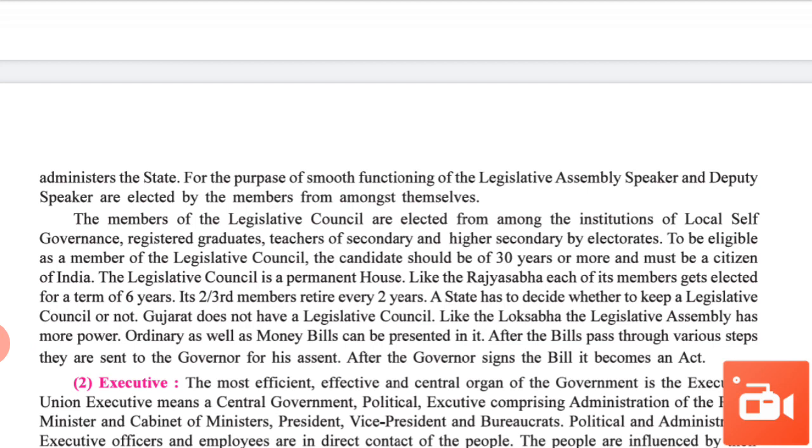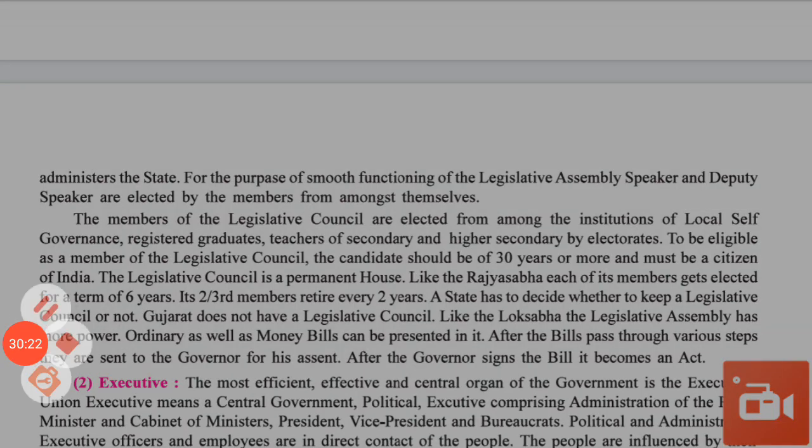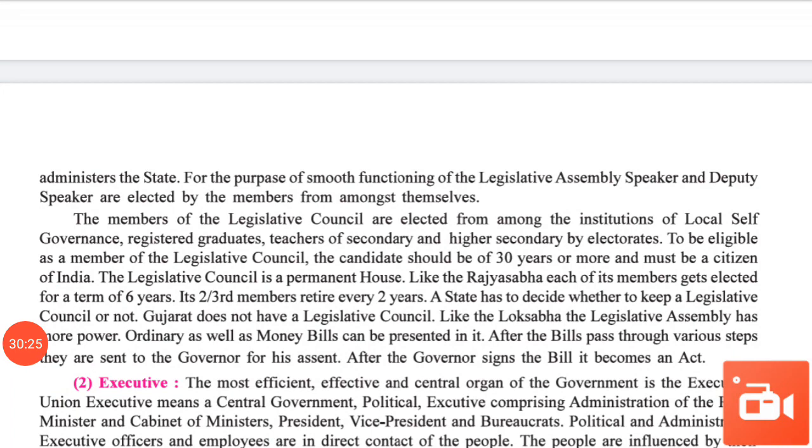Now we complete here the full topic of the first organ of government, the legislature. We studied the first organ of government, legislature, in lecture 1 and lecture 2. From the next lecture, lecture number 3, we start the second organ of government, executive. We will start in the next lecture.